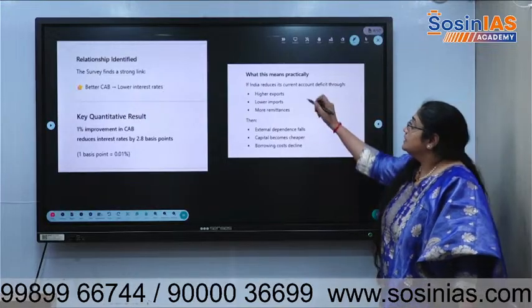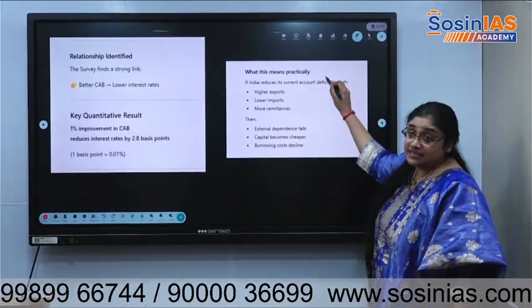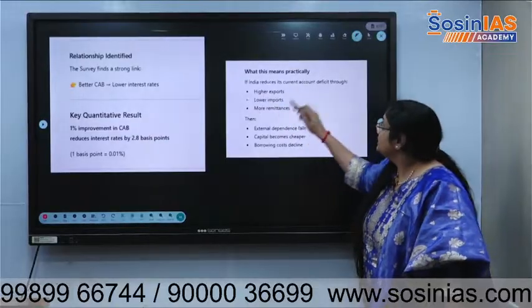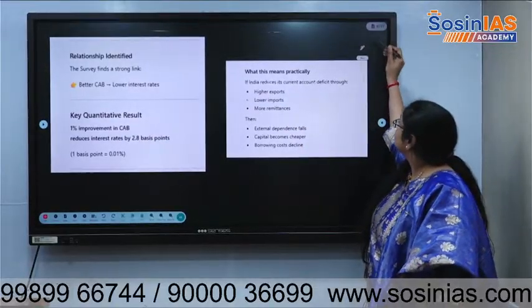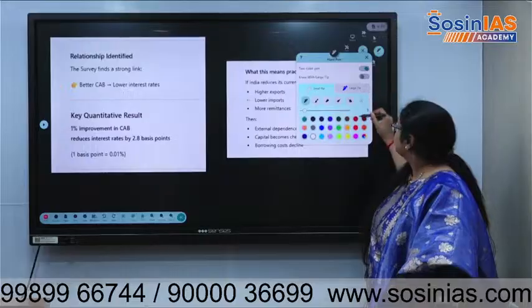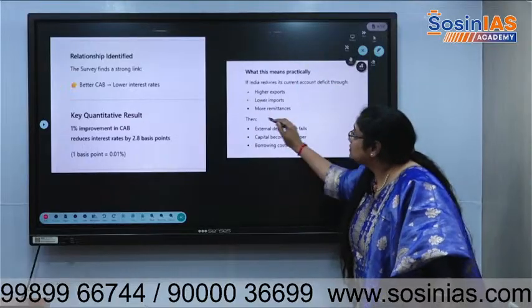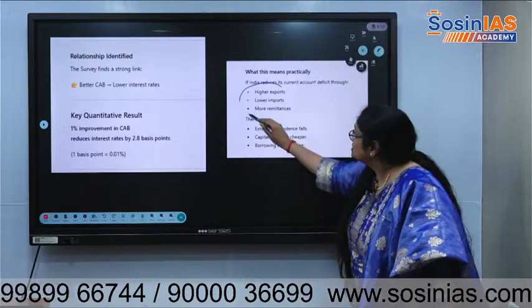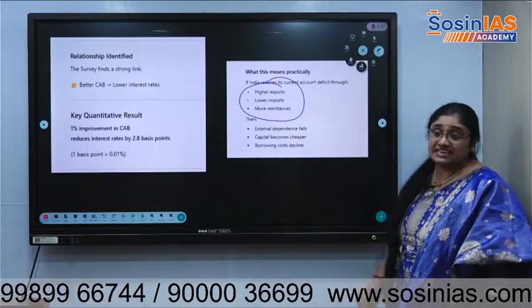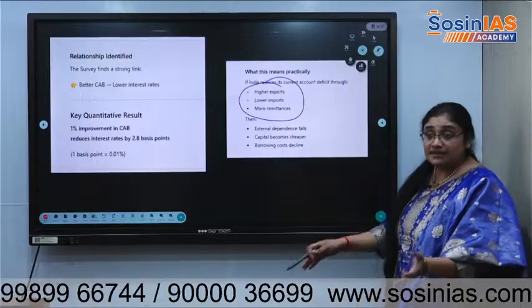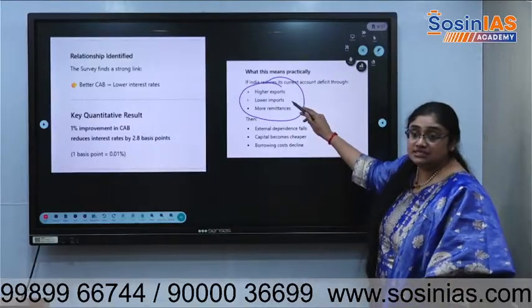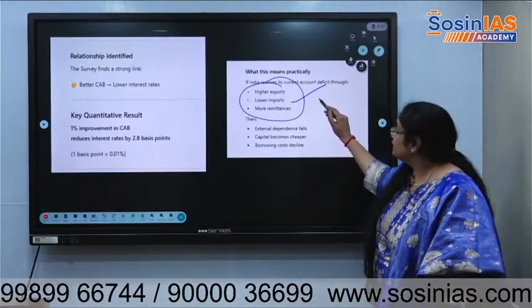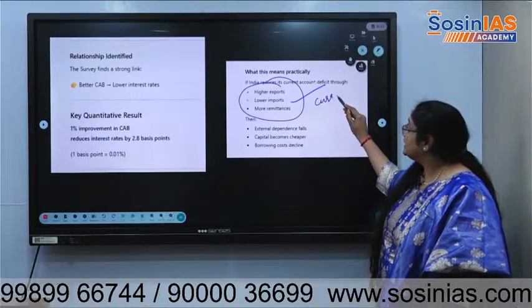Listen, if we have good capital, how will we get the good capital? Exports high, there will be a lot of inflow of dollars into the economy. If the inflow of dollars is huge, then there will be less inflation, more capital available for the companies, and a good currency rate will be there.